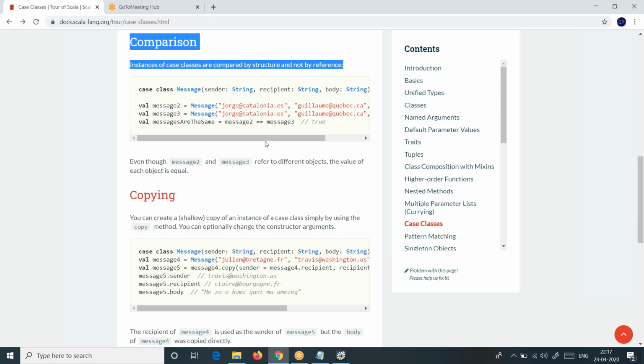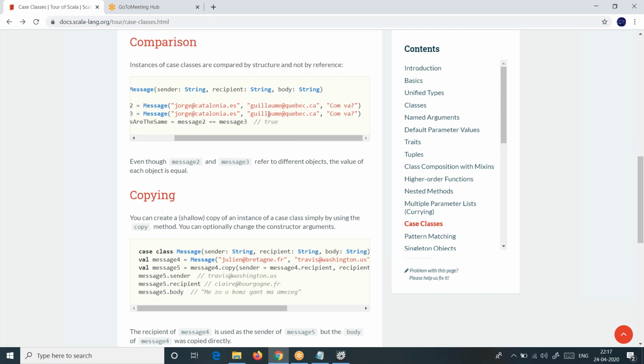Suppose you can see here, we created a case class object, and we created a message object with some 3 parameters: sender, recipient, and body. You can create your own data. That is not a big issue. And for message 3, one more object you have created, and again you have the same data. You can see you can initialize different data also.